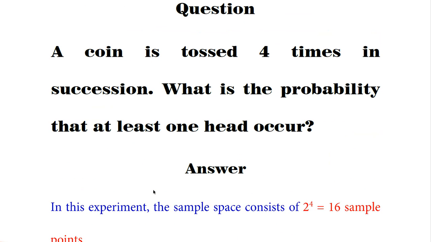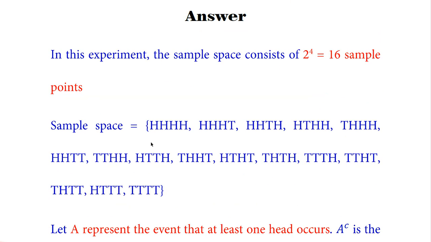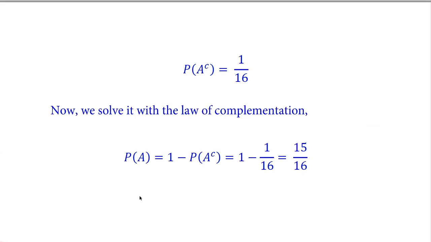Our task is to find the probability that at least one head occurs. So as you know, here are 15 elements in which heads appear. So 15 over 16 is the answer of probability of A, and we solve it with the help of law of complementation. 1 minus probability of A complement, the same answer, 15 over 16.